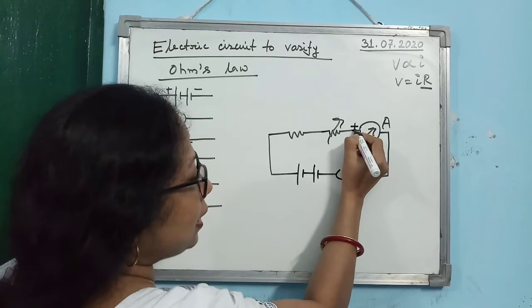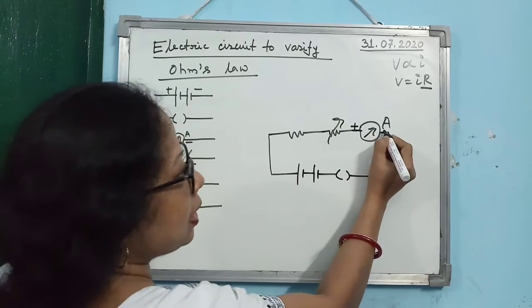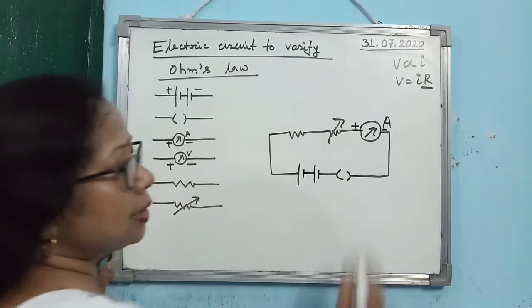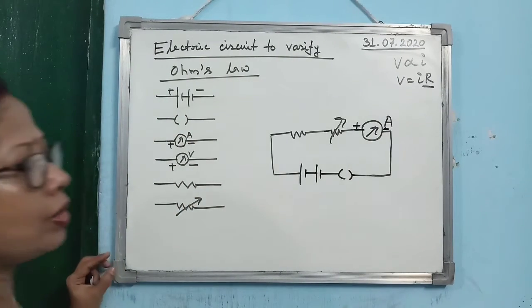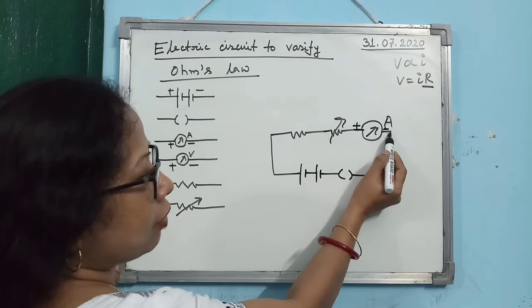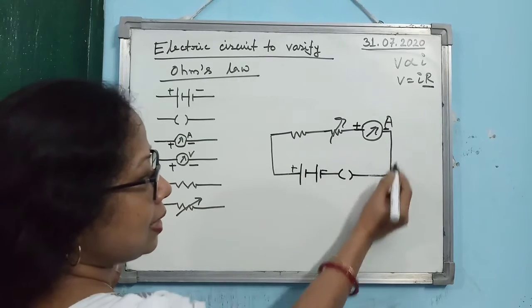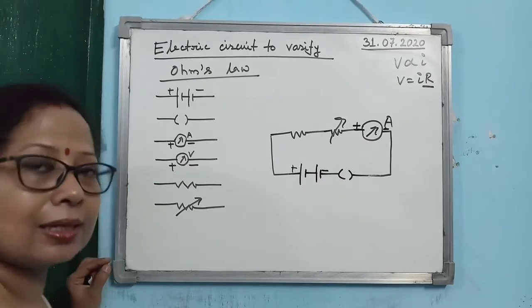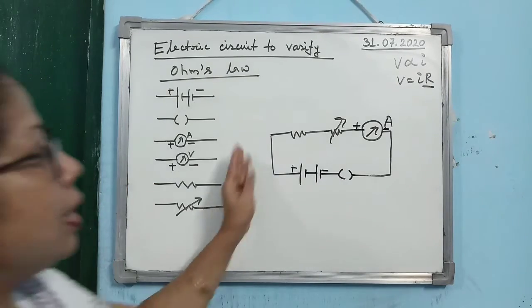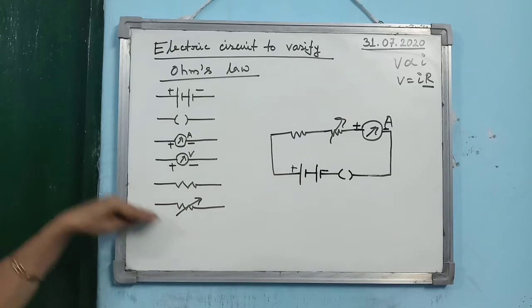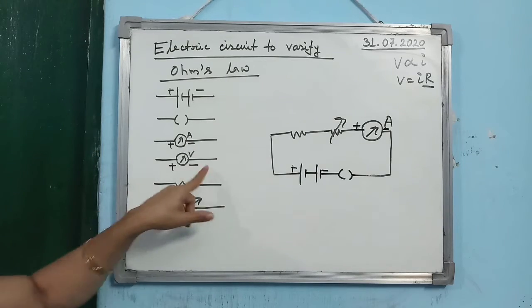So this terminal should be positive and this terminal should be negative. So the negative terminal of the ammeter is connected to the negative terminal of the battery, directly or indirectly. Is that clear? So we have connected all the components leaving the voltmeter.